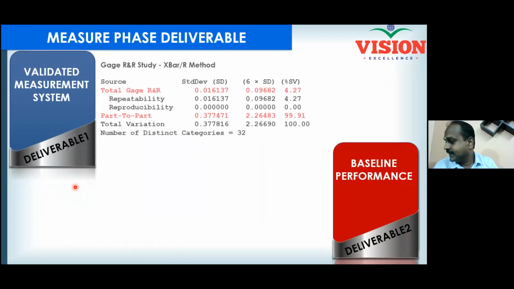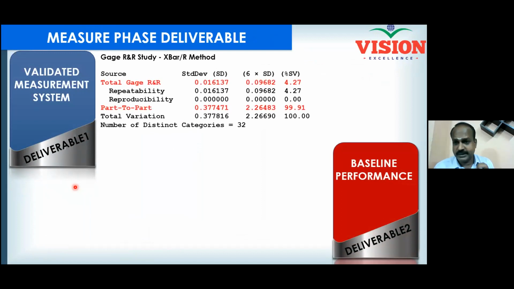I understand. So this is the kind of report a gauge R&R study will produce. You will get the gauge R&R value. Here you are seeing 4.27. This is what I said: the gauge R&R should be less than 10%. These are guidelines prescribed by certain bodies, particularly the AIAG, Automotive Industry Action Group. According to them, the measurement error in any project should be less than 10%. It is not only applicable to automotive industries, it is also applicable to all other industries, including software, IT and other service industries, right?